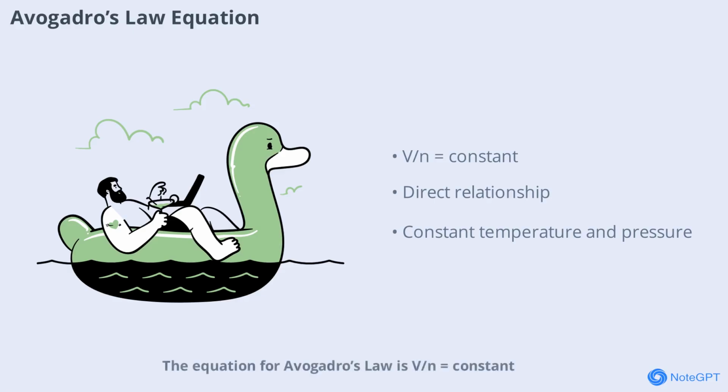The equation for Avogadro's law is V/n equals constant, where V is volume and n is the number of moles. This direct relationship means that doubling the amount of gas will double the volume, provided temperature and pressure are constant. This law is especially important in stoichiometry and in calculating the outcomes of chemical reactions.